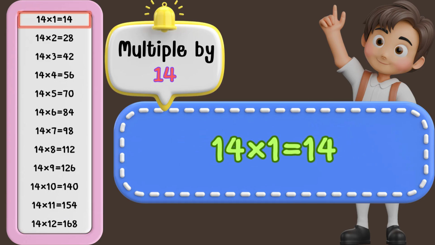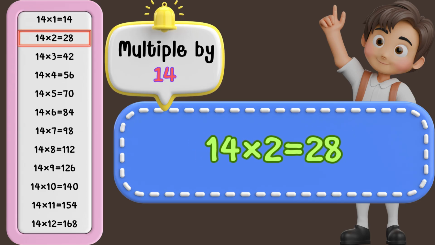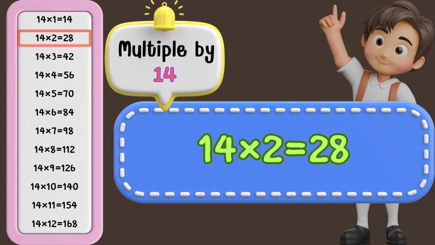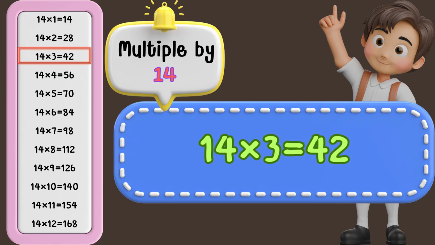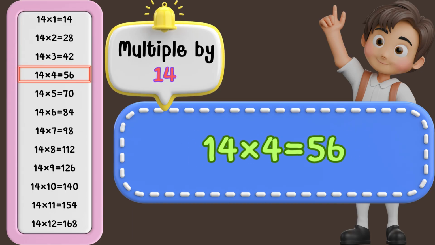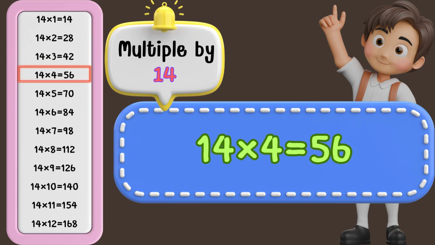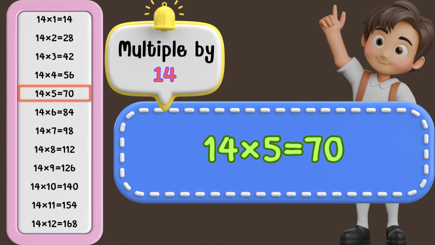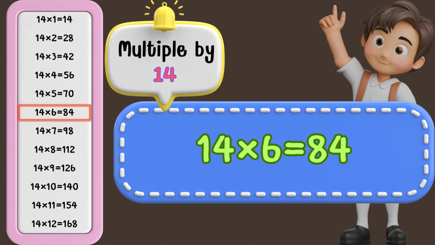14 times 1 is 14. 14 times 2 is 28. 14 times 3 is 42. 14 times 4 is 56. 14 times 5 is 70. 14 times 6 is 84.